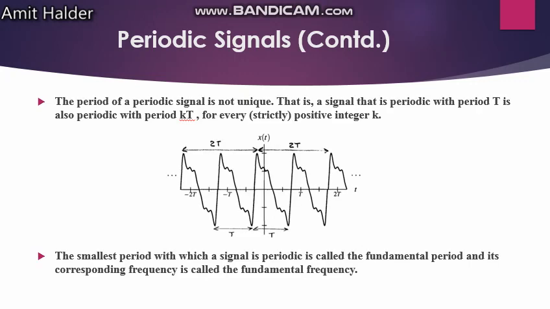As you can see here, the period of a periodic signal is not unique. A signal that is periodic with period t is also periodic with period kt for every strictly positive integer k.